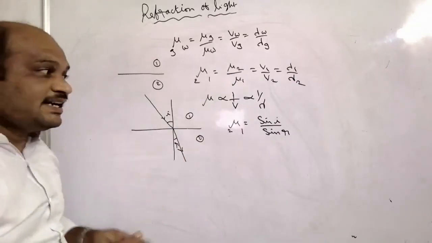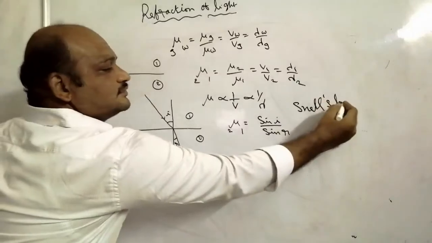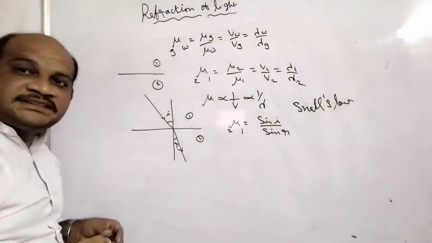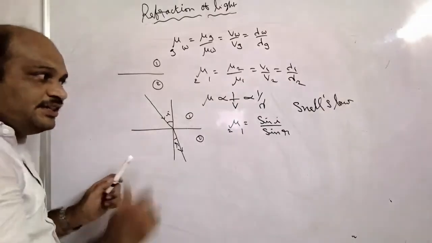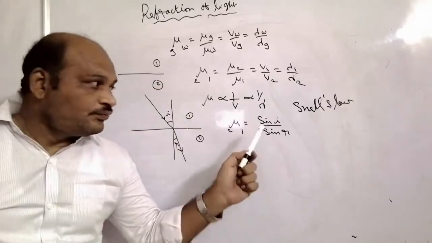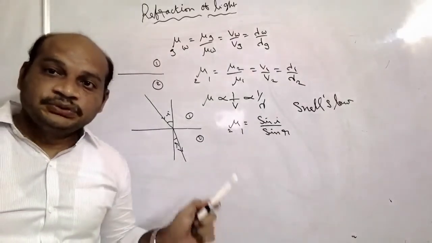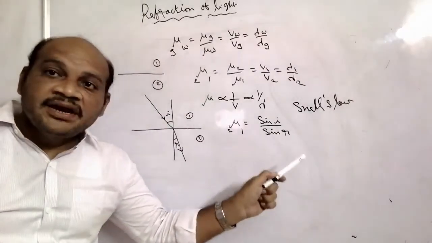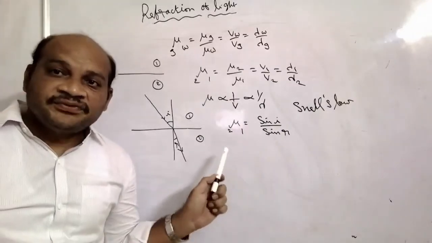This is called Snell's law. So what is Snell's law? Generally, in the case of refraction, the ratio of sine value of angle of incidence to sine value of angle of refraction is a constant. That constant is called the refractive index.